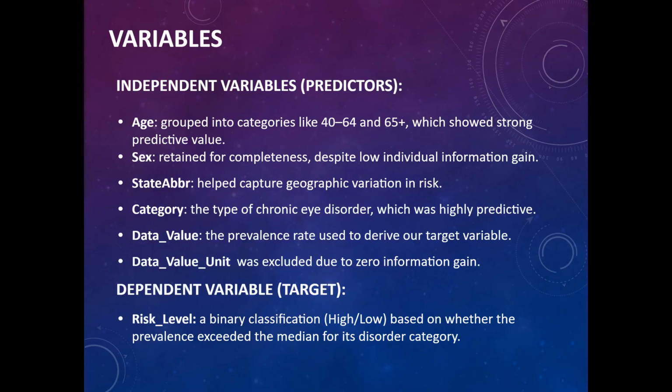So we ended up with our independent variables being age, sex, state abbreviation, category, and data value, which is the prevalence rates we were talking about, as well as data value unit, which we later excluded through feature selection, but it was supposed to tell us the metric of measurement for the data value because it was not all measured with the same metric. And our dependent variable was risk level, the one we created.